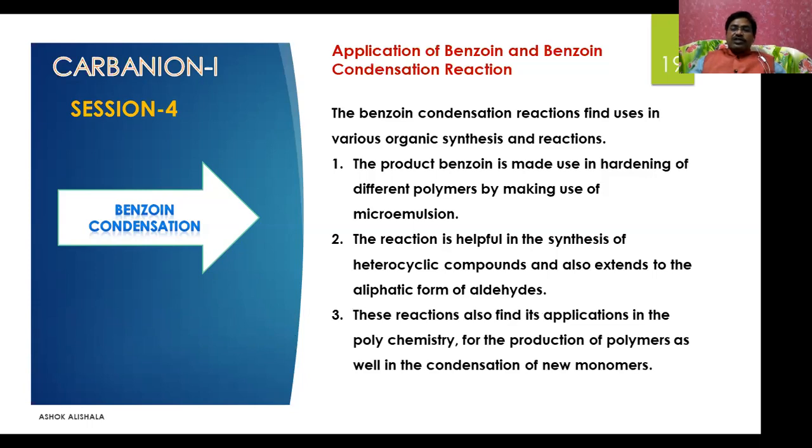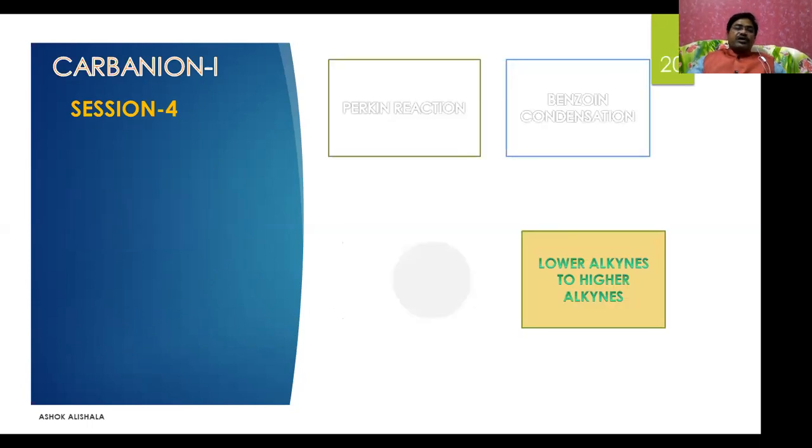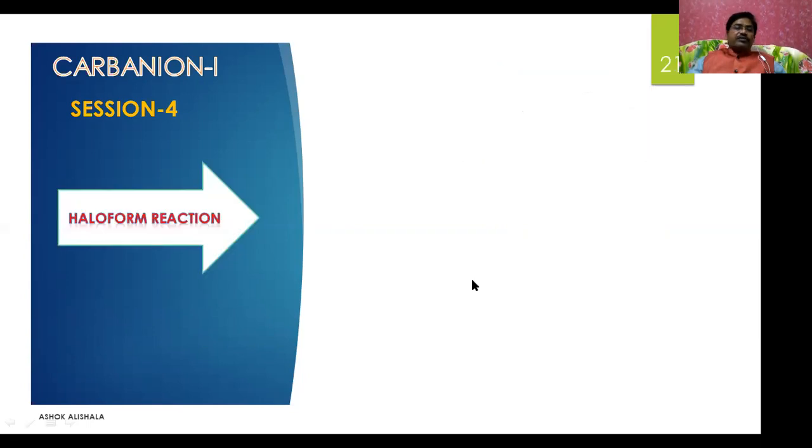These reactions also find applications in polymer chemistry for the production of polymers as well as in the condensation of new monomers. Now with this we can conclude the benzoin condensation. Then the next one is the haloform reaction. Until now we discussed the Perkin reaction and benzoin condensation. Now let us go for the haloform reaction.